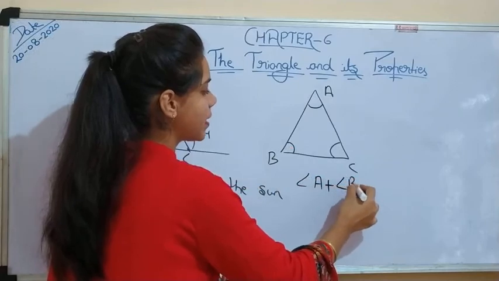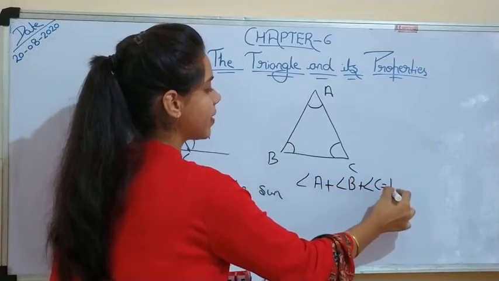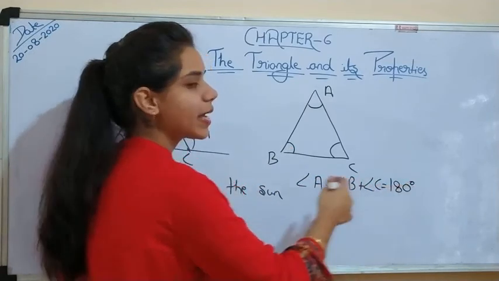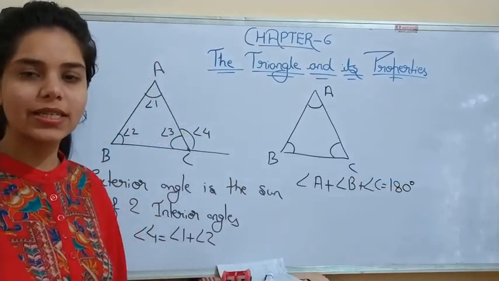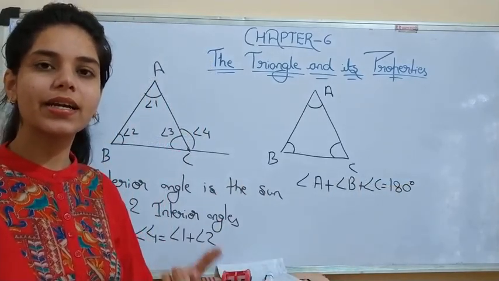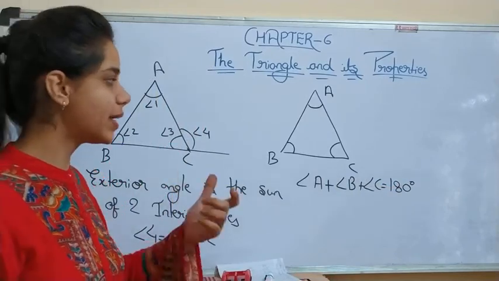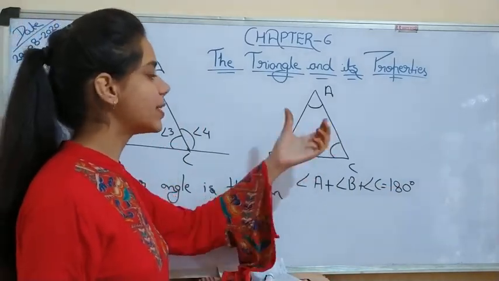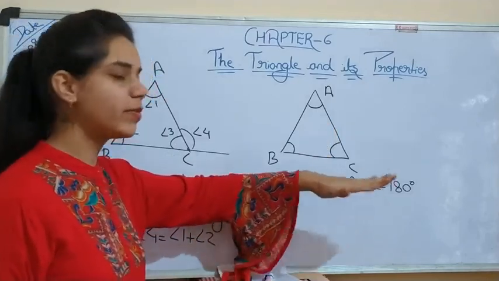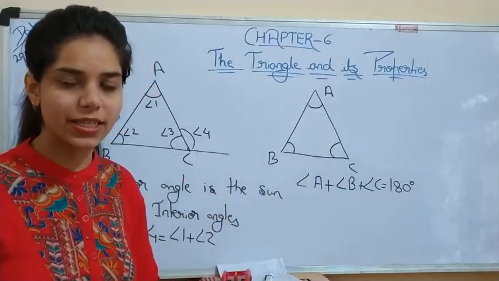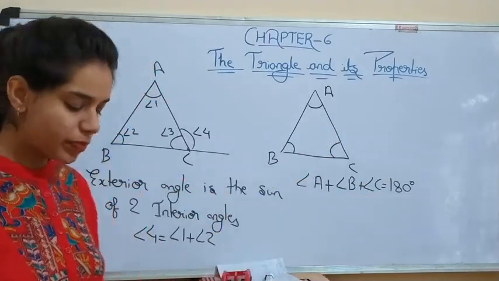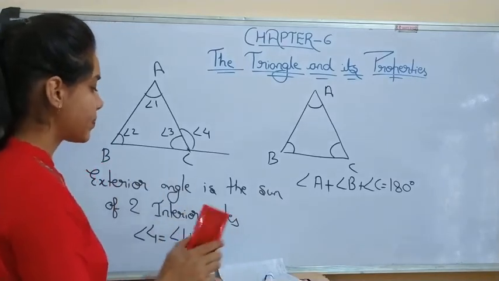Means angle A plus angle B plus angle C will be 180 degrees. It can be any triangle, obtuse angle triangle, right angle triangle, isosceles triangle. But it is necessary that their sum will always be 180 degrees. Understood this thing? So these are the properties.